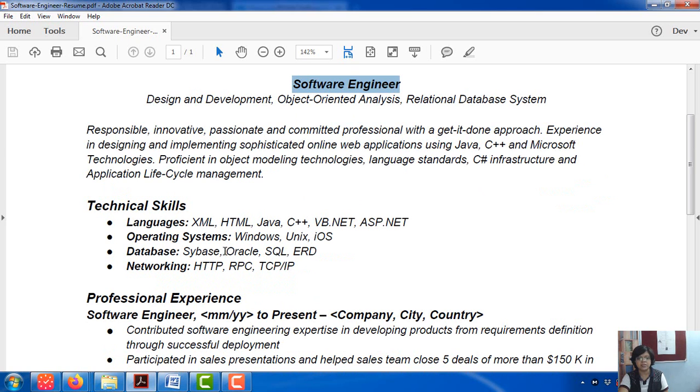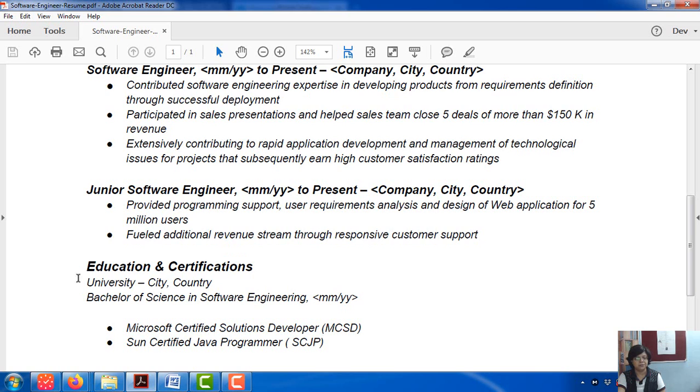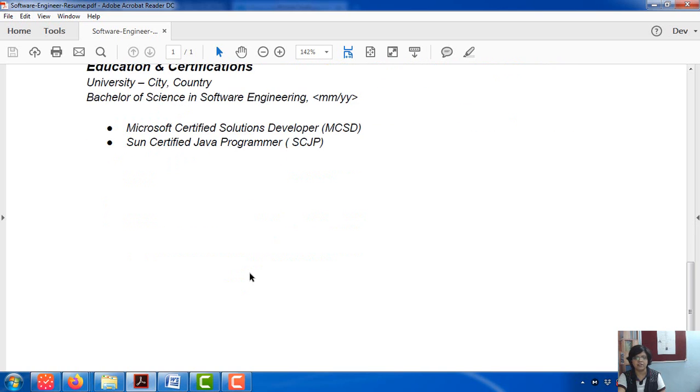Technical skills, the most important skills, these are part of the subject that you have studied, but you are highlighting them so that the person can understand that you have a real idea. And as you can see, here are certain other things that have been added that the person has done besides whatever he has learned at college. Professional experience, you don't have any, go ahead and write education and certificates. Education first, university, degree, bachelor's degree, etc. Then comes any certificates that you have. So this is one format.